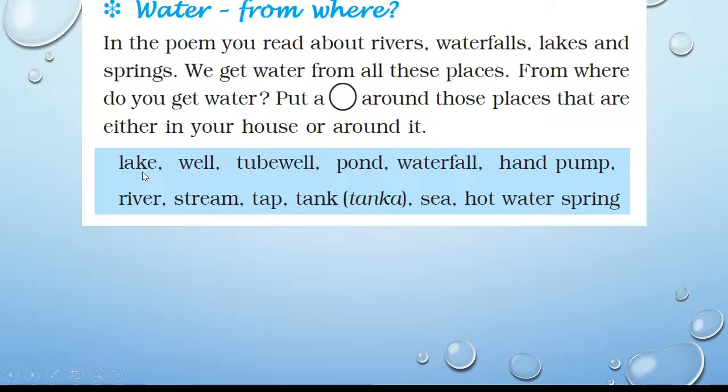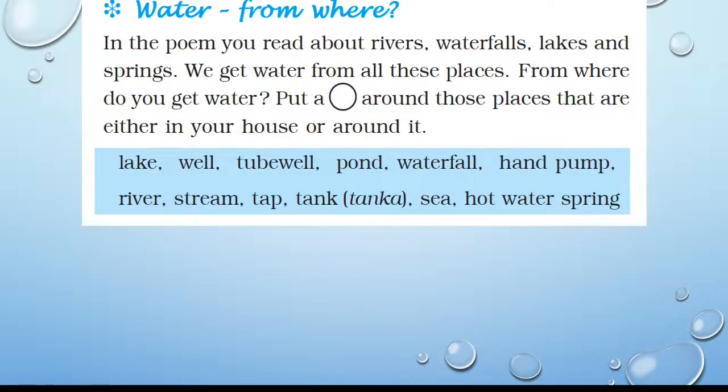From where do you get water? If you get water from the lake, then you will circle it, otherwise don't circle it. If you get water from a hand pump, then you will circle it, otherwise don't circle. River, stream, tap, tank, sea, hot water, spring. To understand all these places from where we get water, we will see with pictures one by one.